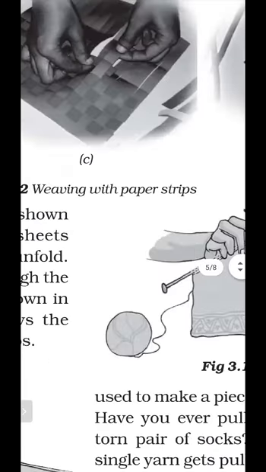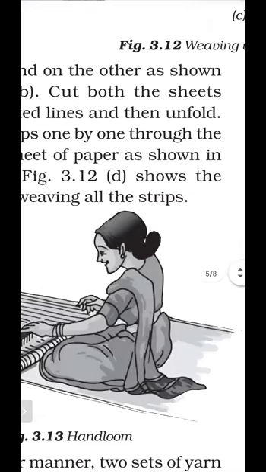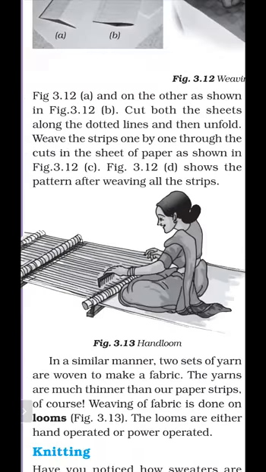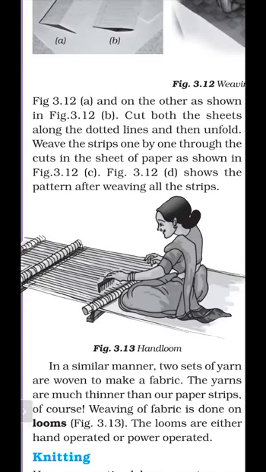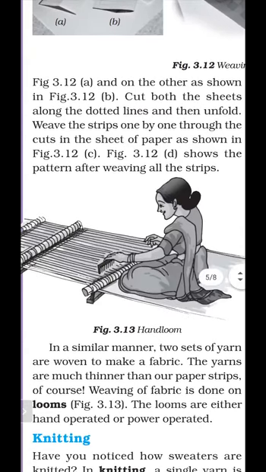When we weave the strips one by one through the cuts in the sheet of paper, this was the pattern after weaving all the strips. So this is the hand loom, and in this way weaving can be done.